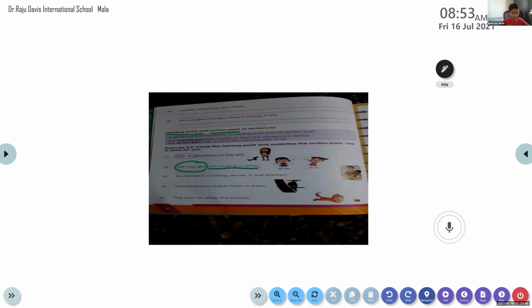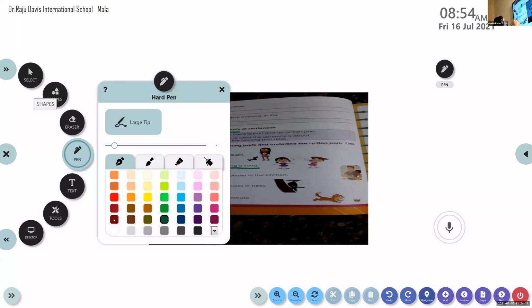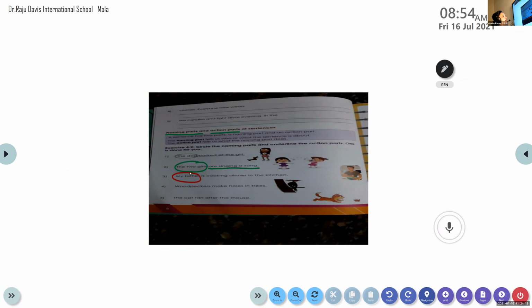My father is cooking dinner in the kitchen. Which is the naming part? Only the naming part of the sentence I want. My father. Very good. The naming part is my father. So we have to circle the words my father. Thank you, Bennett.